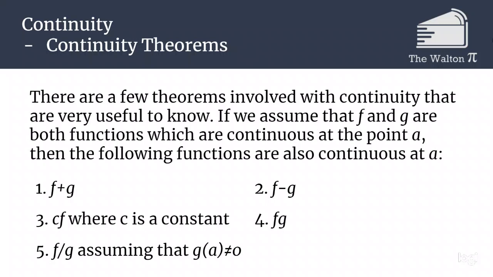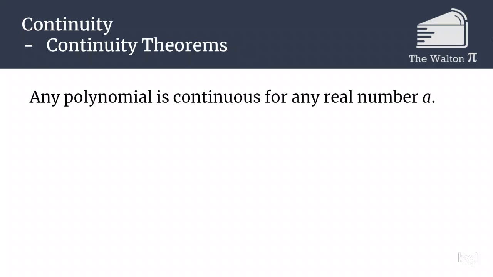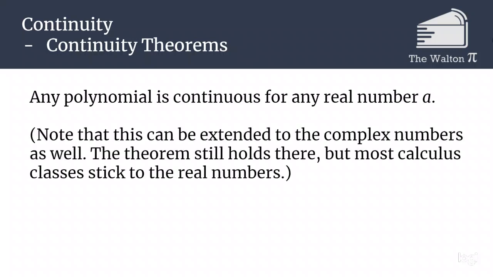However, if g of a was 0 at that point, we just introduced a new hole where we are dividing by 0, and so that is why it's not continuous if g of a was 0. Another useful thing is that every single polynomial is going to be continuous for any real number. You can actually extend this to the complex numbers, but most calculus classes stick with just the real numbers. And so if you see a polynomial, any polynomial is automatically going to be a continuous function.